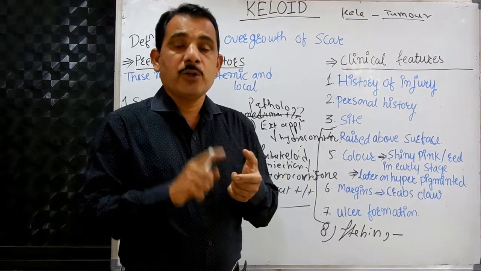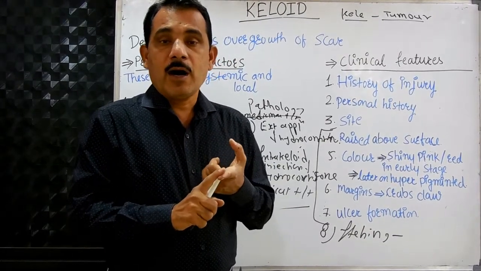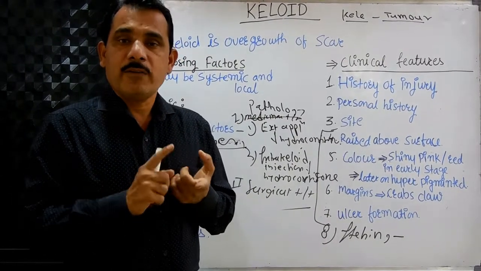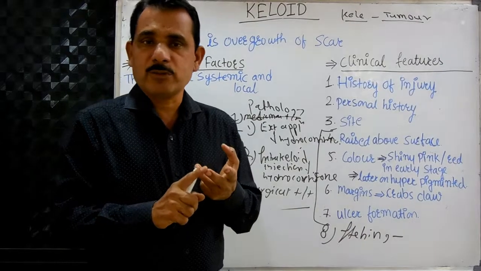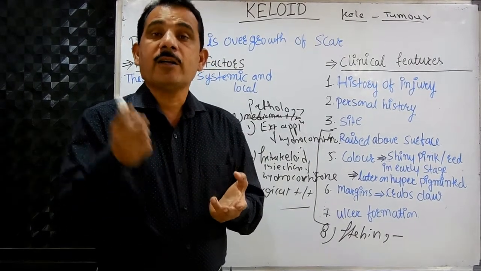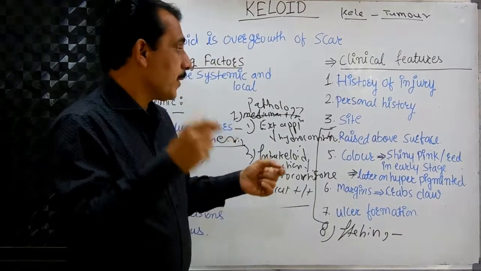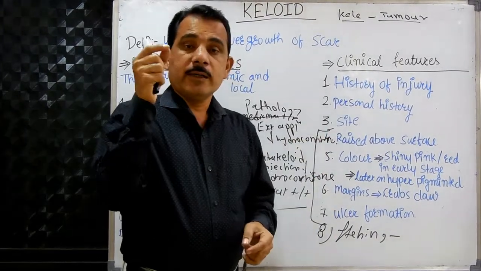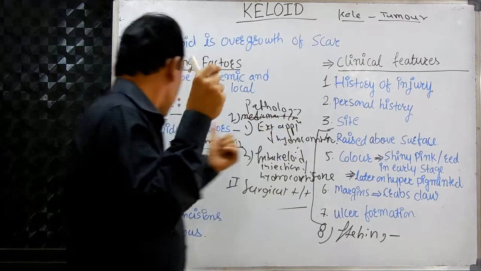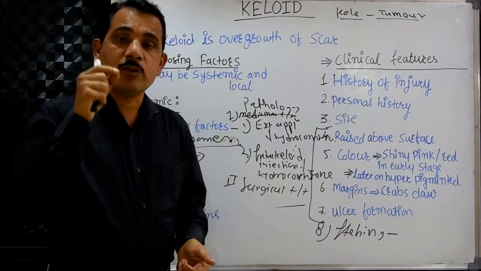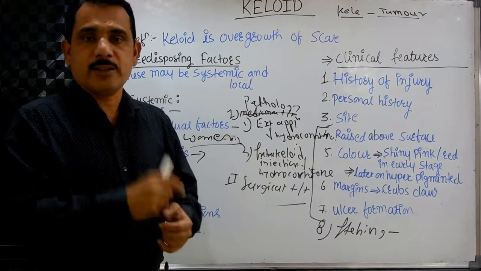Thuja is specially used for keloid after vaccination. Silicea also after vaccination, but Silicea is used in general, and Graphites is most commonly used in keloid due to personal or individual factors, that is, in persons who have the diathesis of keloid, or keloid diathesis.